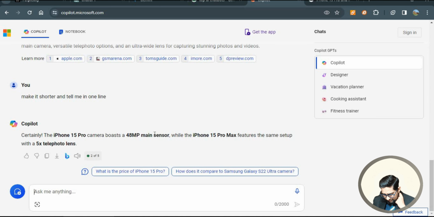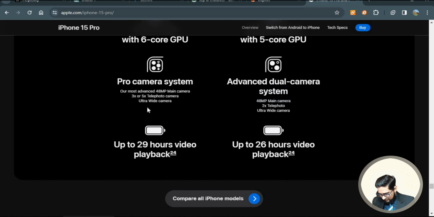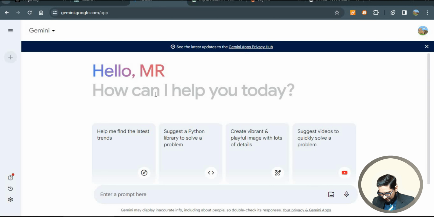The iPhone 15 Pro camera boasts a 48 megapixel main sensor, while the iPhone 15 Pro Max features the same setup with a 5x telephoto lens. Alright, let's go. Perfect. This is correct. This is also correct. So let's move on to Google's Gemini.